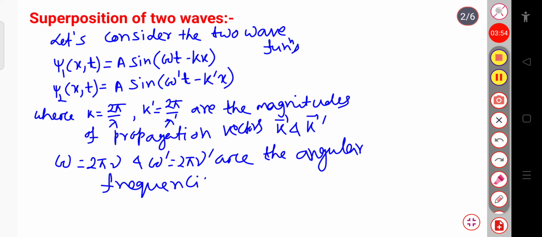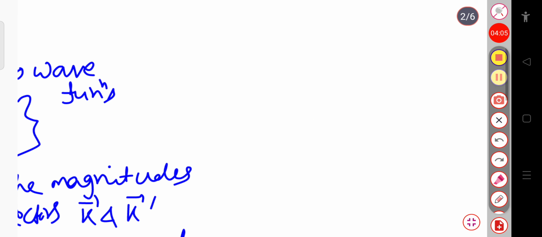Okay, now what we have to do: these are the two wave equations, and I have to superpose these two equations.